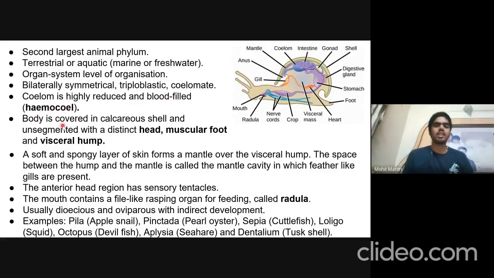And the body is covered in a calcareous shell and unsegmented, with a distinct head, muscular foot, and visceral hump.